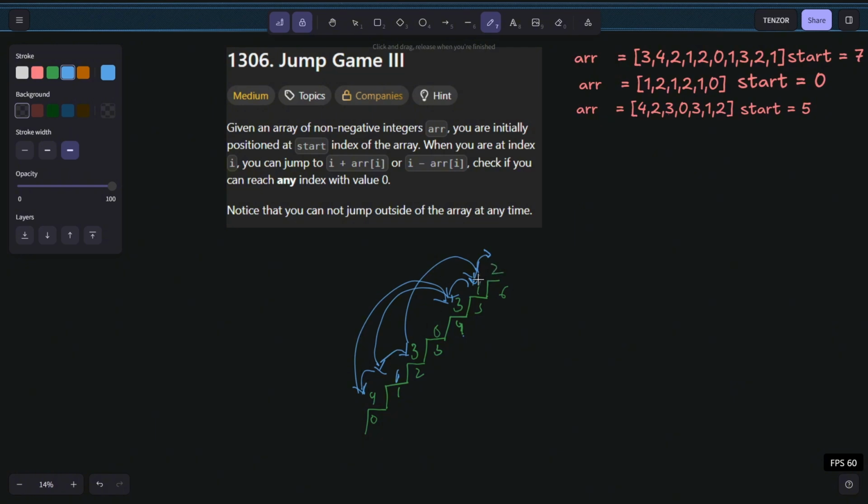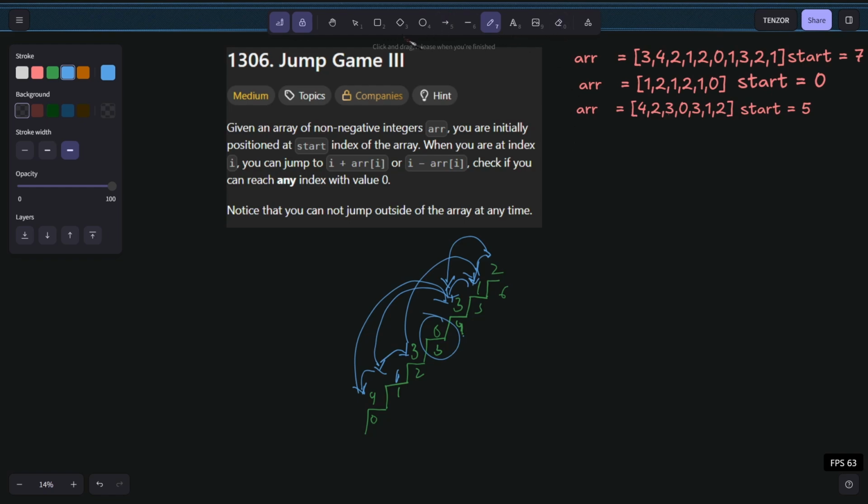And from 2, we can go to 3 again. So we cannot reach 0 in any manner of order by doing this constrained jump. Basically we just have to return yes or no, true or false, on whether we can have any such sequence or not.